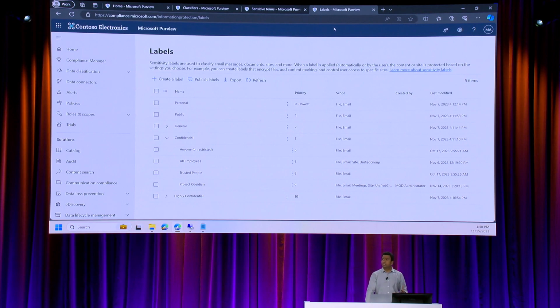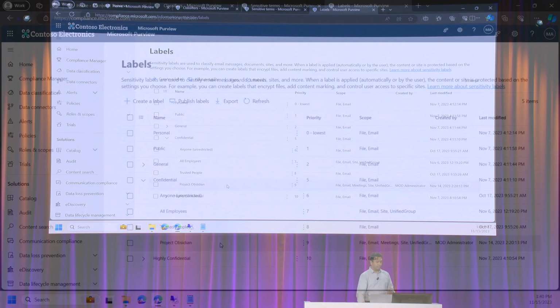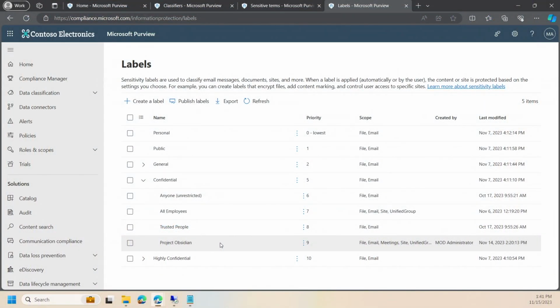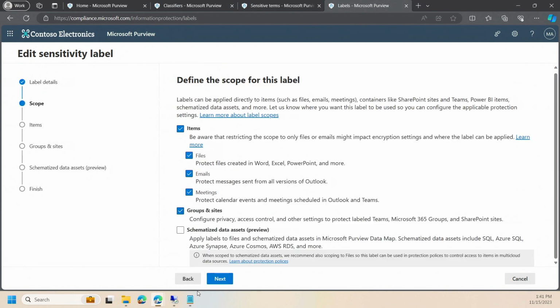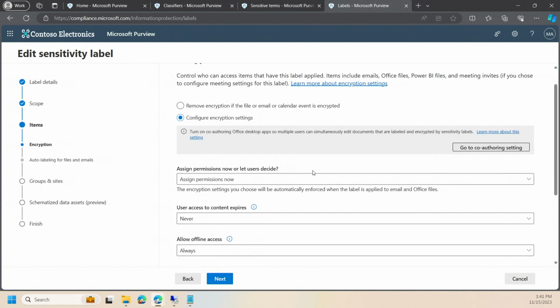I have my labels set up within my organization. And one of the labels that I have is one called Project Obsidian, specific to this SharePoint site that I talked to you about, and data that's in the SharePoint site. So let's dig into this and show you what settings in there will matter to you. So let's click on this. The first is, of course, notice the color. This will show up in a few places. The next is, of course, encryption.